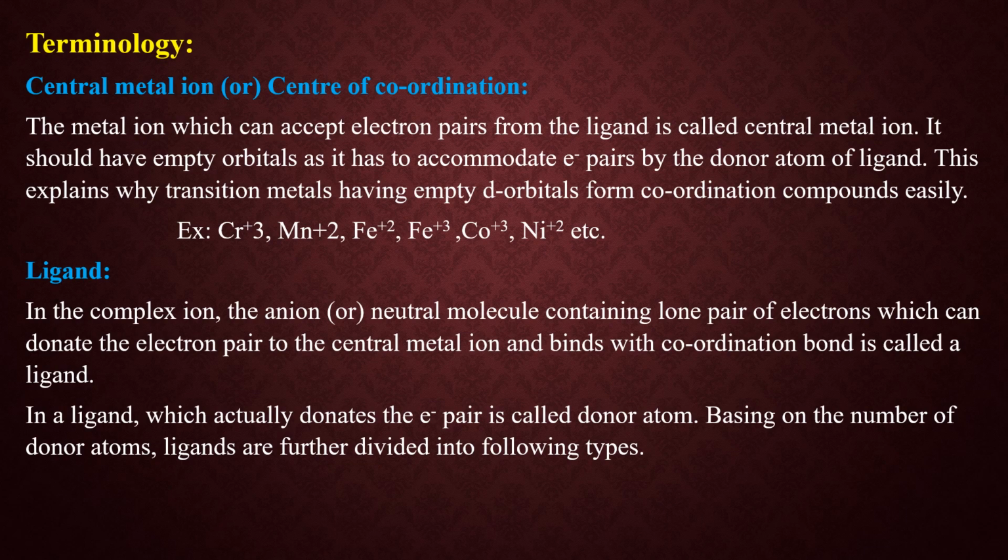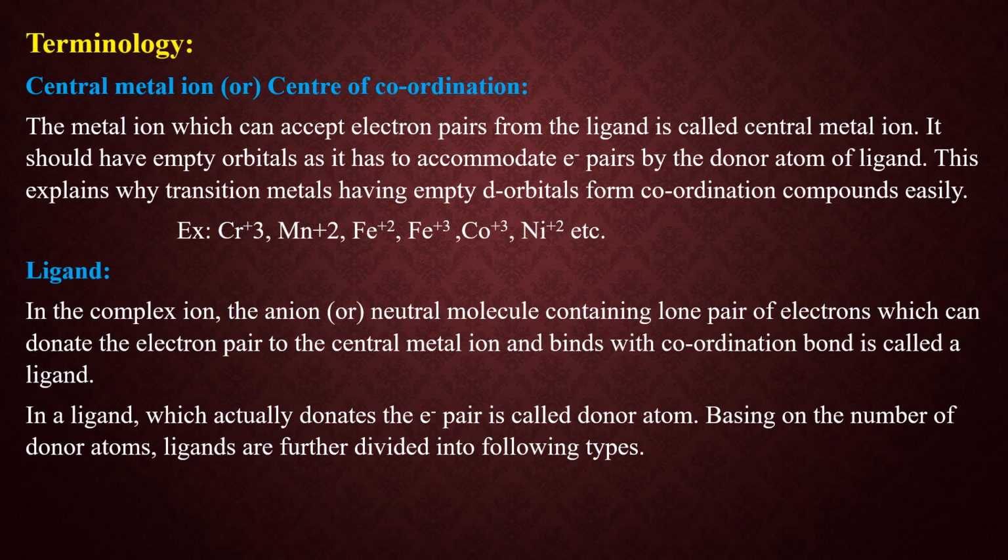Hence we can say that many of the transition metals having empty d orbitals form coordination compounds easily. For example, here we have Cr+3, Mn+2, Fe+2 and many others. Okay students, the first one, central metal ion: the metal ion which can accept electron pairs from the ligand is called the central metal ion.